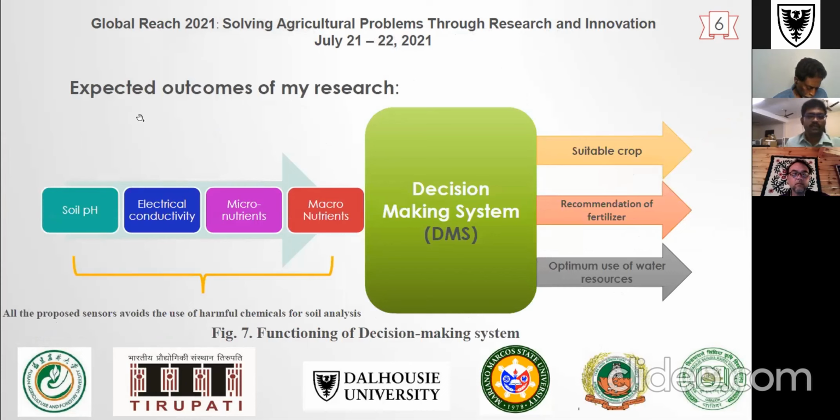And finally, the expected outcome of my research is, after the quantification of all the soil parameters, that is in terms of soil pH, electrical conductivity, micronutrients, and macronutrients, these results have to be given to a decision making system. And this decision making system will give recommendations in terms of the suitable crop, or else the recommendation of the fertilizer and optimum use of water resources.